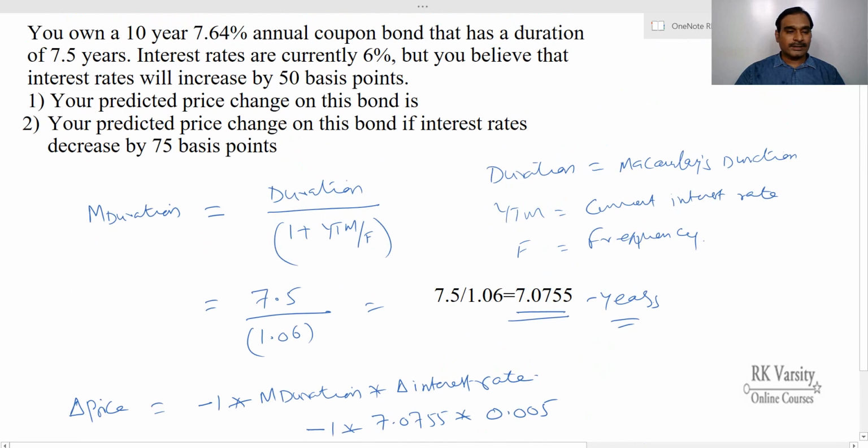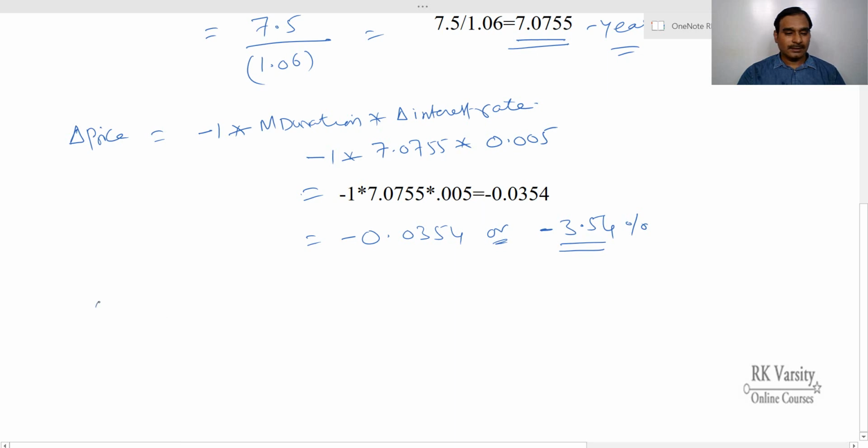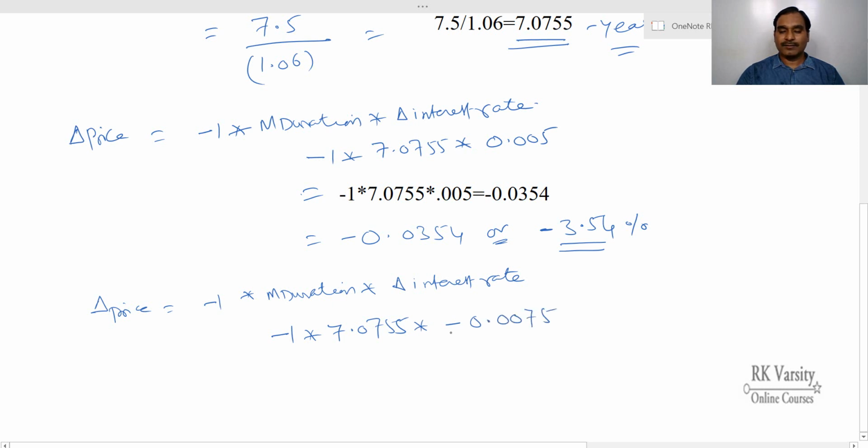Now in another context, you predict the price change on this bond if interest rates decrease by 75 basis points. In that case, the change in price equals minus 1 times modified duration times change in interest rate. So here this is minus 1 times 7.0755 times minus 0.0075. Why we are taking minus 0.0075 is because here the interest rates are decreasing. You are expecting the decrease in interest rate.